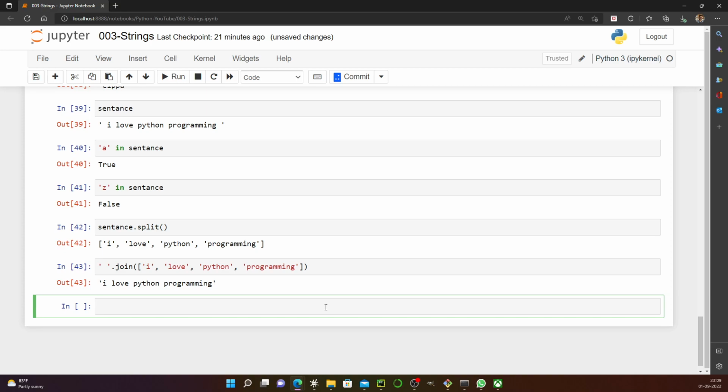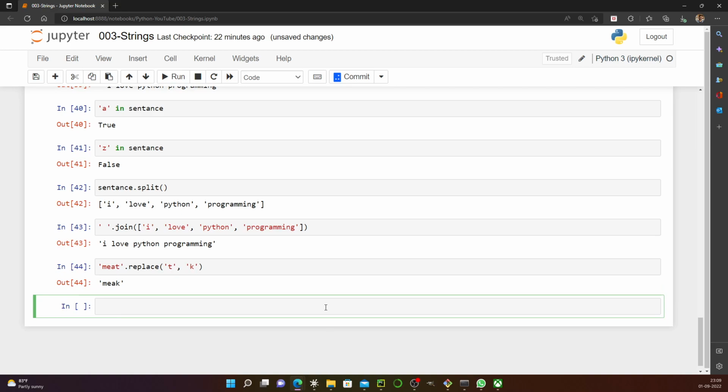I think the last function which, let's say, with MAT, we can use is something called replace. The replace function is something which we can use. Okay, so it basically searches for T and replaces it with K. So that's something very interesting about the strings.